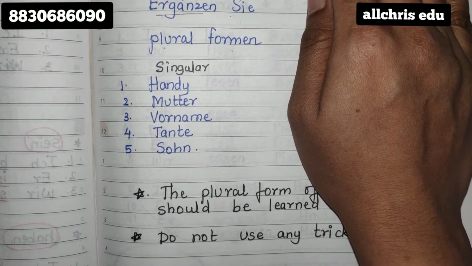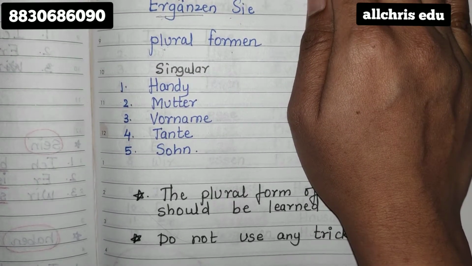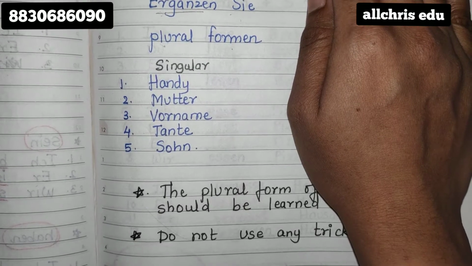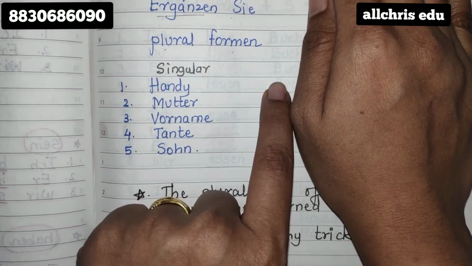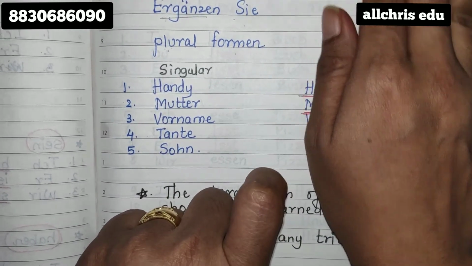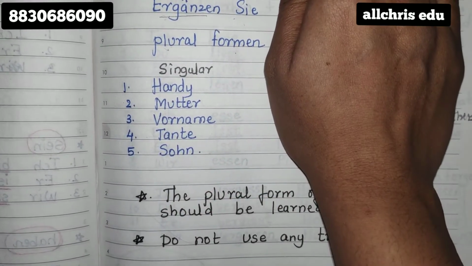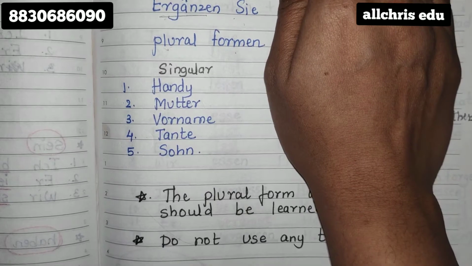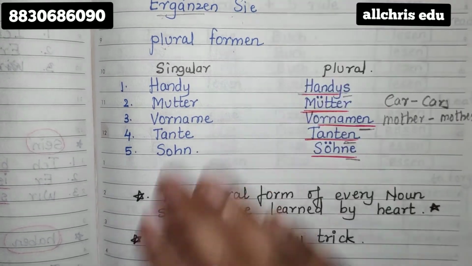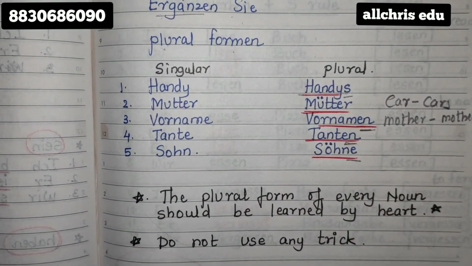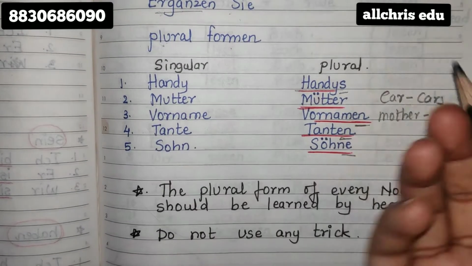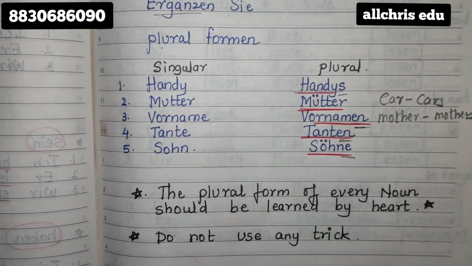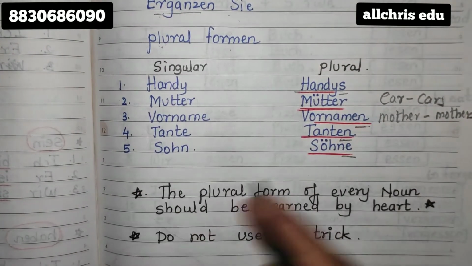So you already have a collection. So just go to that collection or just go in your classwork notebook where you have mentioned all the notes and where you can see handy's plural is what? Write the spelling of plural. So handy's plural is handies. Okay. Mutter plural is mu with 2 dots T-E-R. So like this. So you need to check in your classwork book if you haven't learned it. If you have learned it, just try to write it, send it to me, I'll check and give you all. So this is what it is.